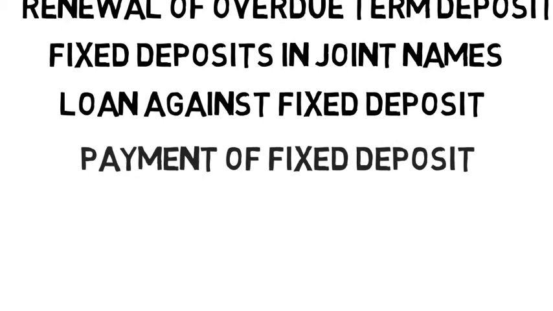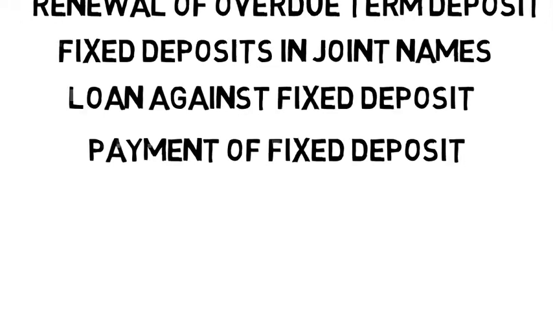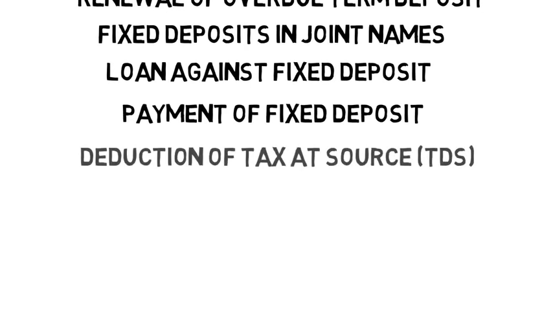Payment of fixed deposit. The payment of FDR if in excess of Rs 20,000 shall be made through pay order, DED or credited to savings, current account etc. Any violation of these guidelines makes banks liable to penalty equivalent to the payment of maturity amount of the FDR. Deduction of tax at source, TDS. The banks are liable to deduct tax at source on interest accruing more than Rs 10,000 in a financial year. The deposits repayable after a fixed period are liable to deduction of tax at source.